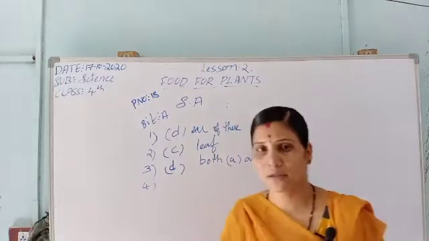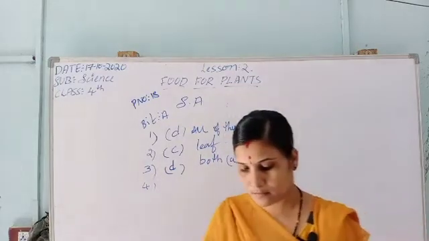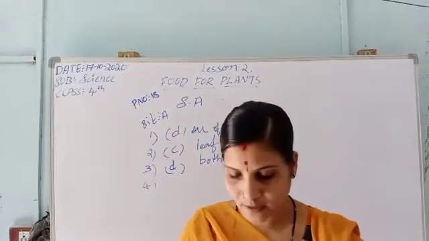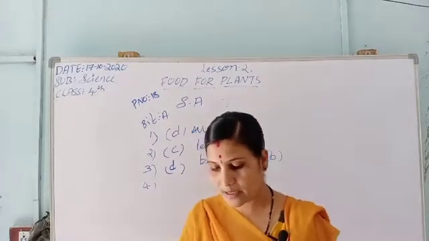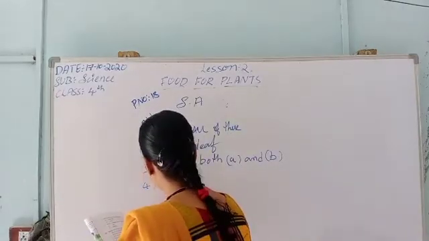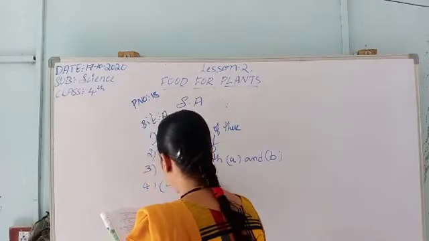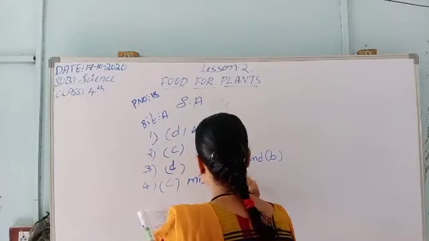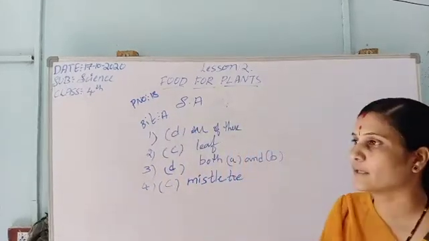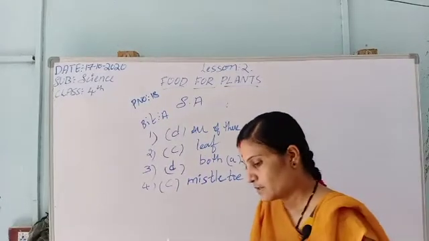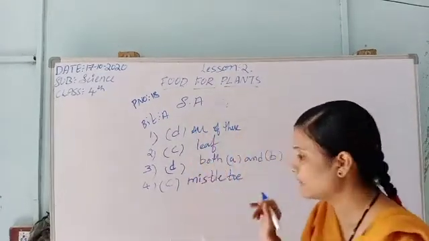Cactus, cotton, mistletoe, none of these. The answer is mistletoe. C is the correct answer, mistletoe. So we have completed bit number A.